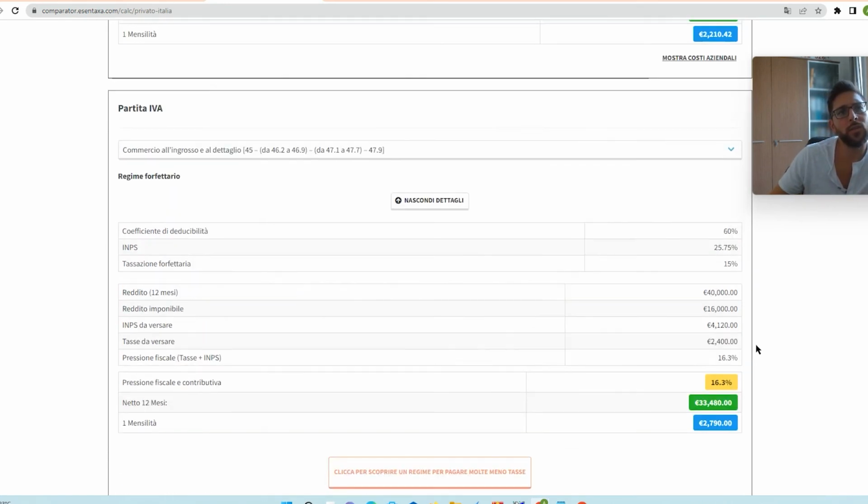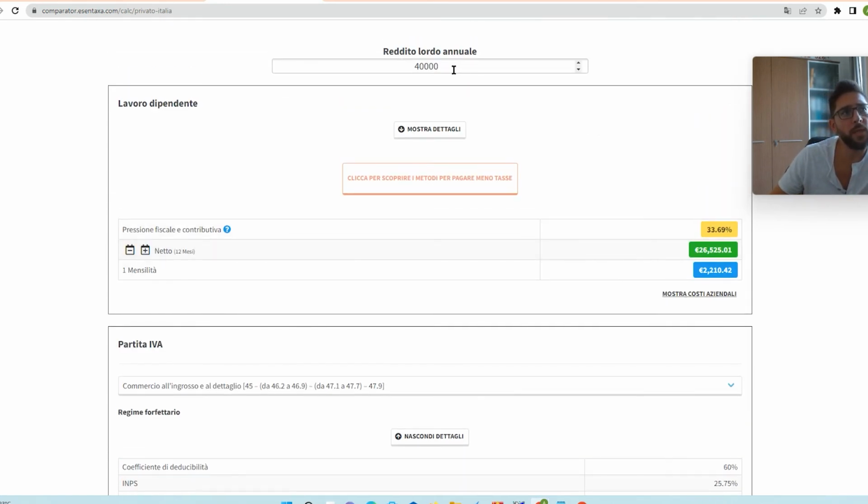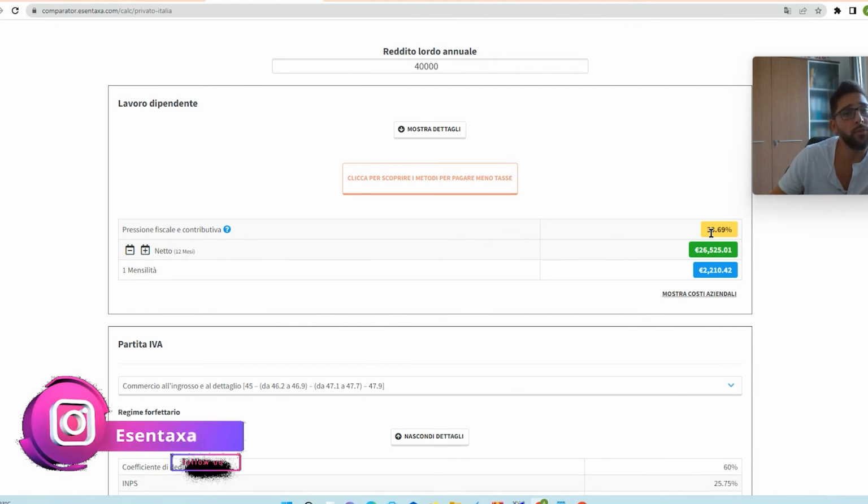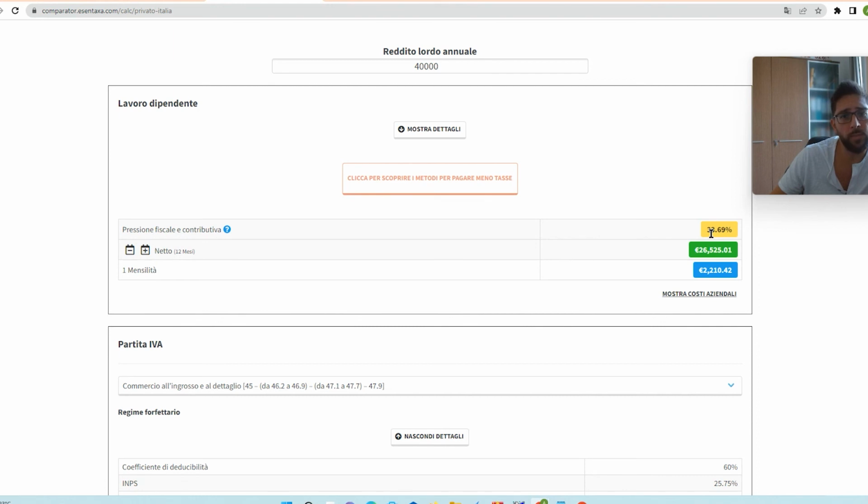And as you can see, if you compare the same amount of money with the employee, you will have 33%, and the employee type cannot be changed. So this is very helpful to understand if sometimes the company that hires you in Italy wants from you a partita IVA option or an employee option. So this is the difference. Of course, with the payroll, you have more benefits. You have paid sick leave. You have paid holidays, of course, but your income is lower. So you have to make your own calculation and see if this makes sense.